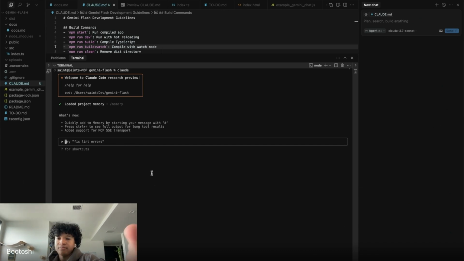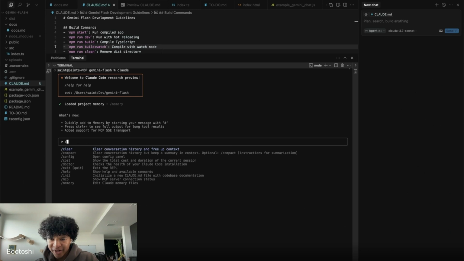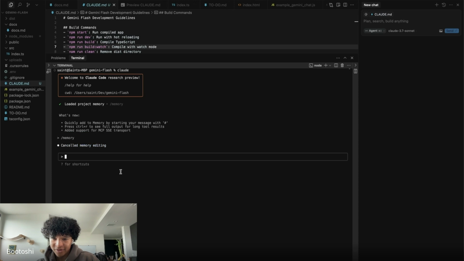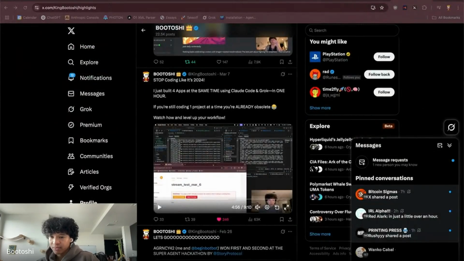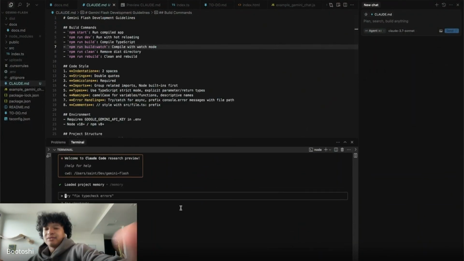So, as a slash memory, it has a memory now. Oh wow, cool. Okay, that's a new feature. That's fun. That's interesting. So, oops. Okay, so let's play with Claude Code.